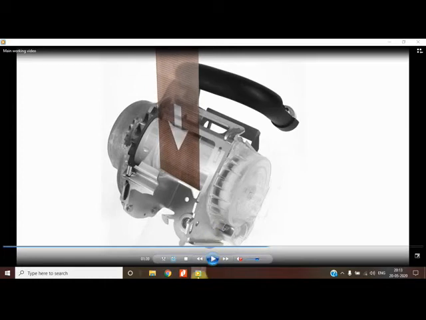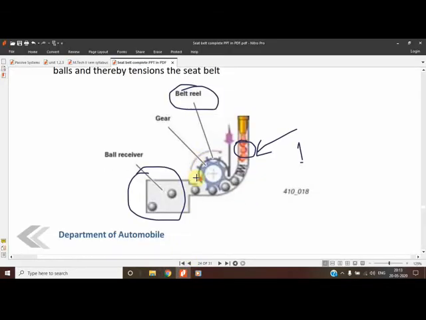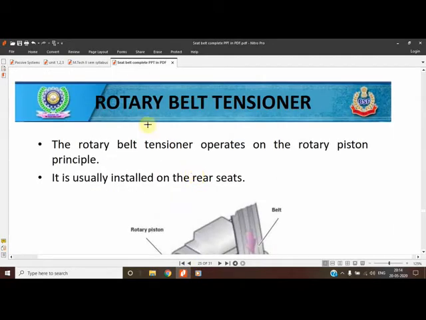This retraction you have obtained. The main thing is the retraction, the opposite direction movement you have obtained. So this is how the mechanism of this ball type works. Second one is the rotary belt tensioner.